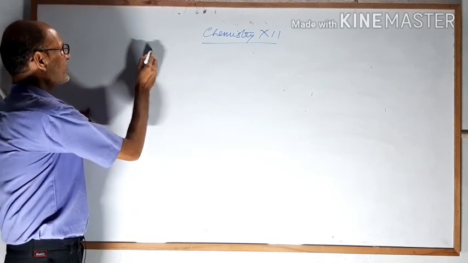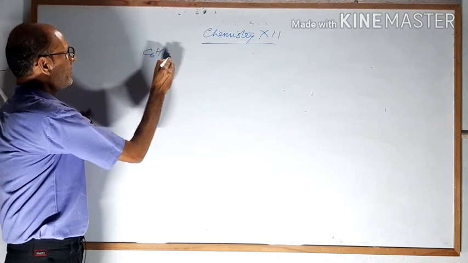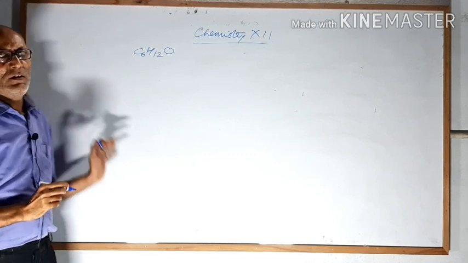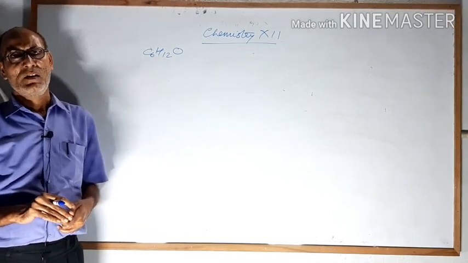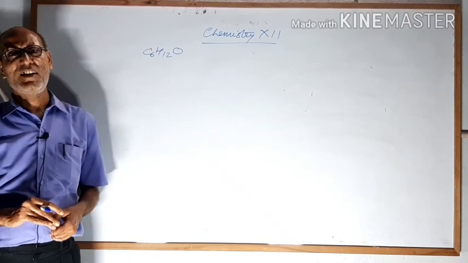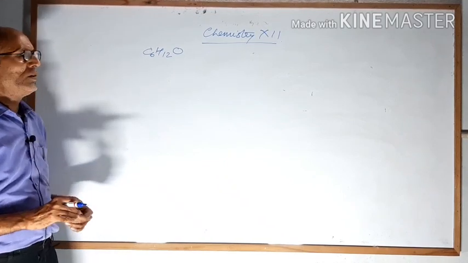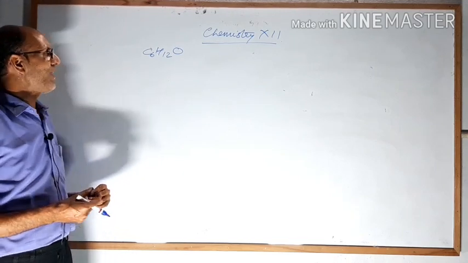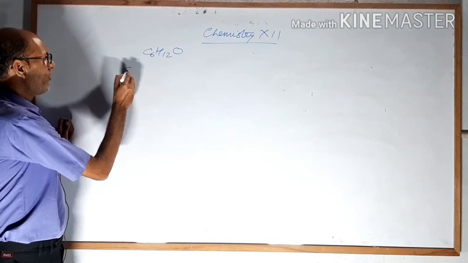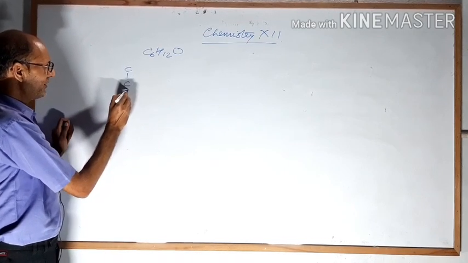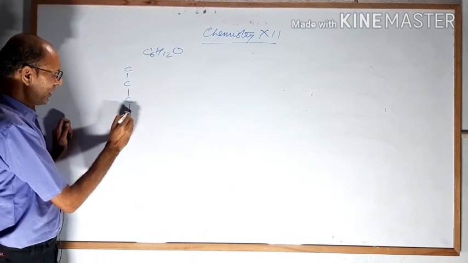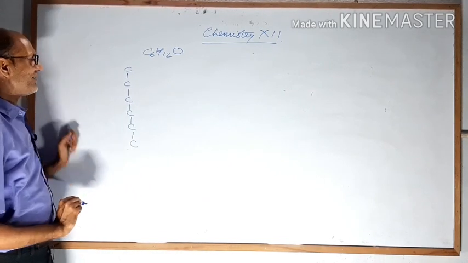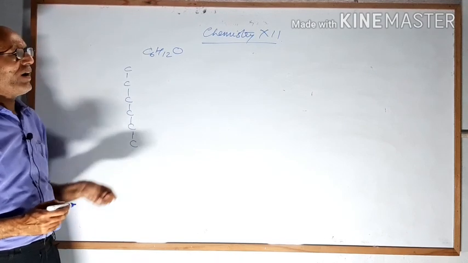The formula of fructose is C6H12O6, and the structure of fructose contains 2 primary alcohol groups, 1 ketone group as well as 3 secondary alcohol groups. So how will we draw the structure? First, the open chain structure of fructose. Carbon number 1, carbon number 2, carbon number 3, carbon number 4, 5, 6. There are 6 carbon as given in the formula.